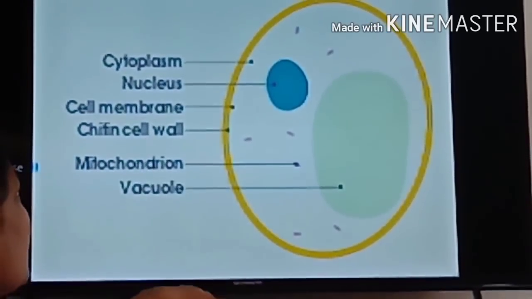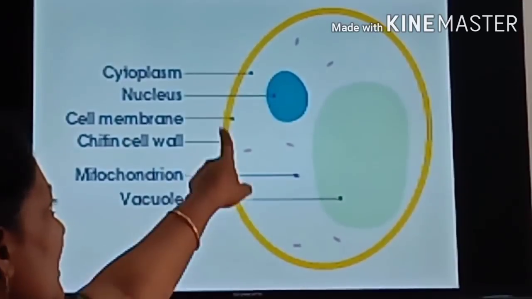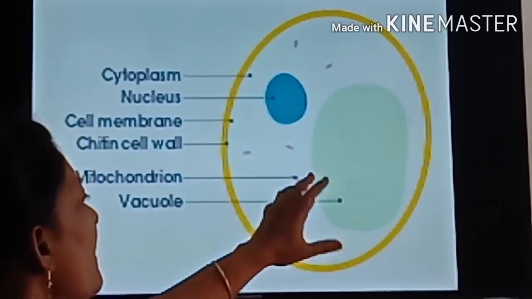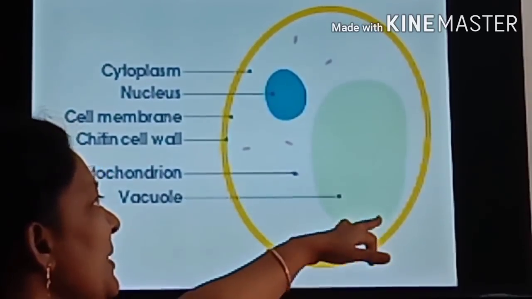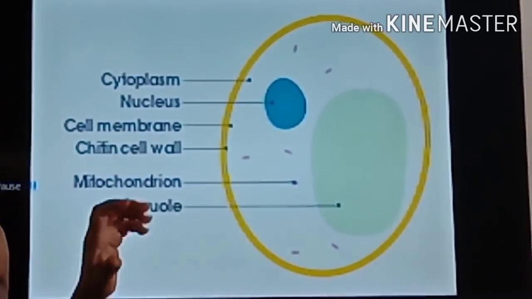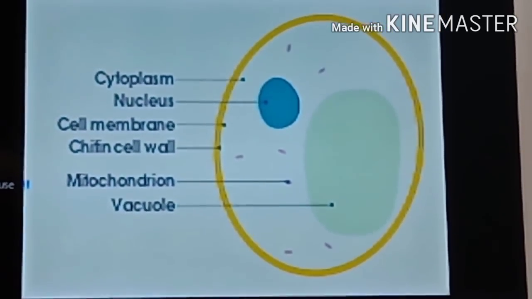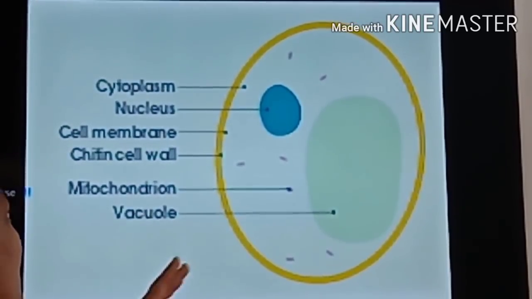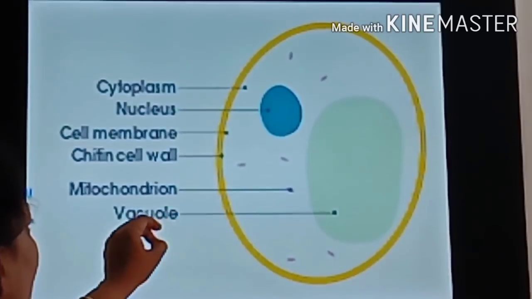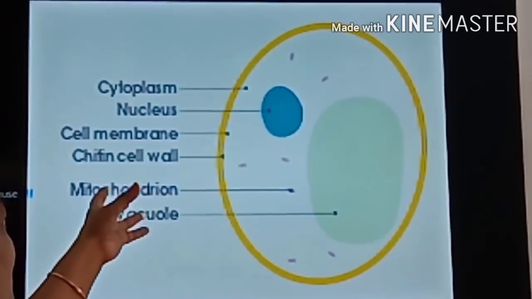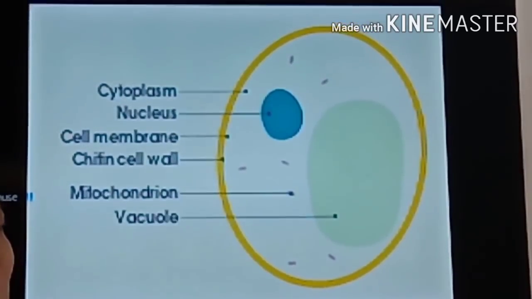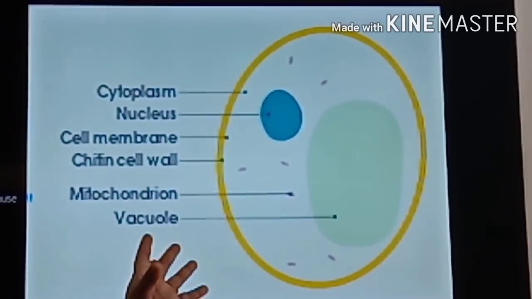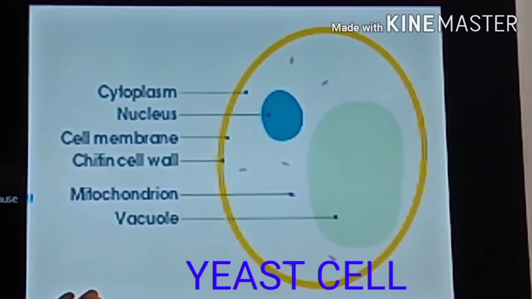And if you go inside, the cytoplasm, the living material, is there, and a small nucleus, but you can see a big vacuole. That is the specialty of yeast. The vacuole is big compared to the nucleus. And here and there the mitochondria and ribosomes are scattered. Other cell organelles are scattered. This is the simple structure of a yeast cell.